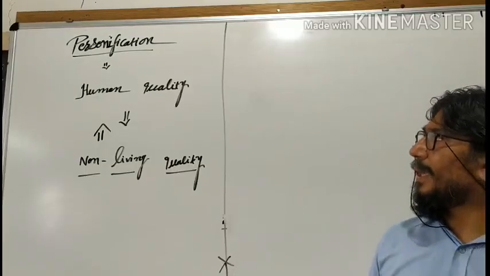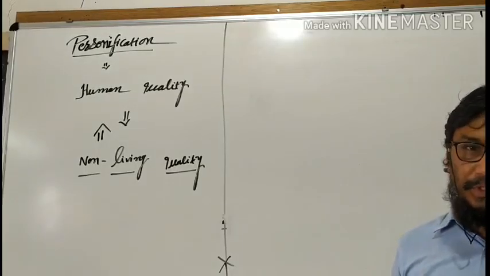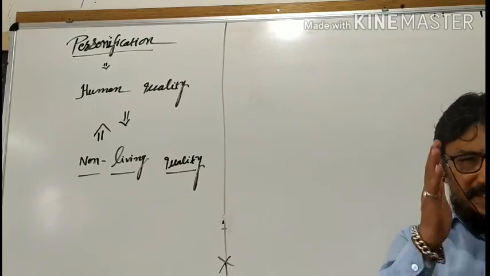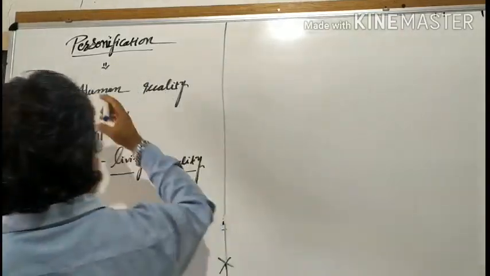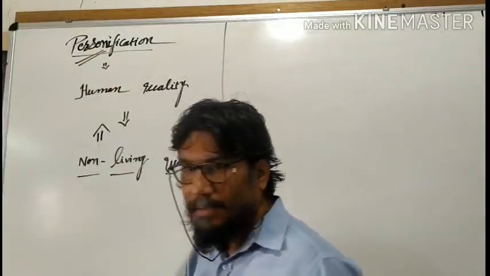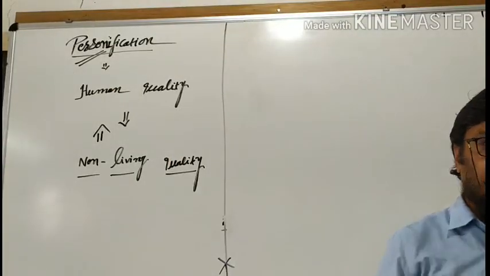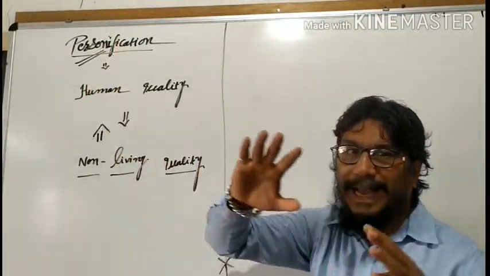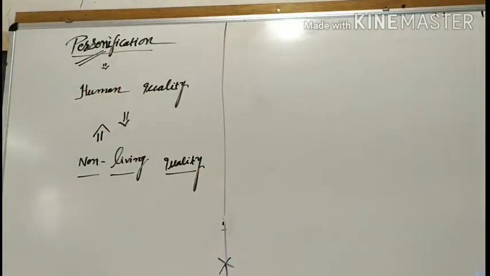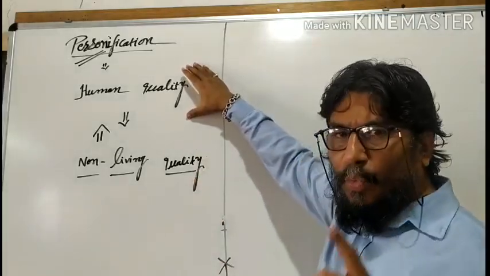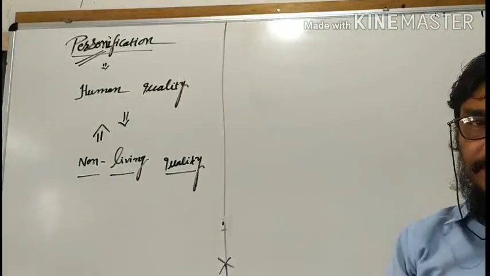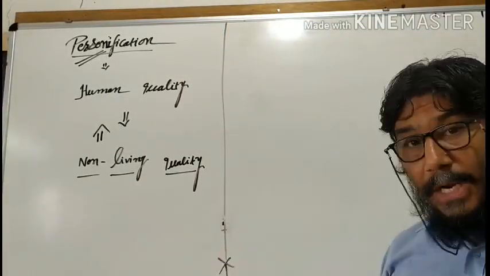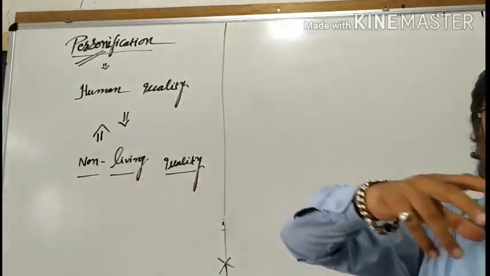Dear school friends, we'll move ahead with the next twin figures of speech, and that is personification. If you concentrate simply on the first few letters, what's given there? Person. From there we will get the word personification. The word person is fully connected with the human being, mankind. First of all, one thing will be there in the line: there will be a human quality somewhere, and that human quality will be applied to the non-living.